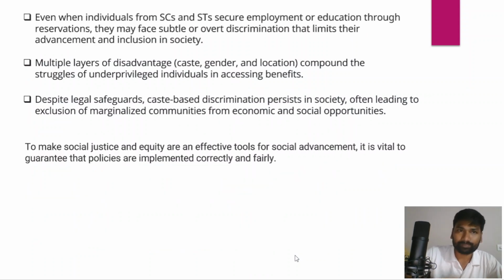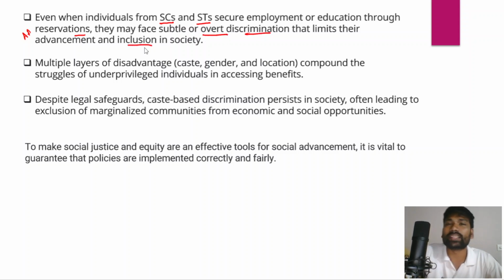And in fact, even when individuals from scheduled castes and scheduled tribes secure employment opportunities, becoming government employees because a reservation has been provided for scheduled castes, scheduled tribes and OBCs in government education or government jobs, through the reservations, or we could also say affirmative action, they may also face subtle or overt discrimination that limits their advancement and inclusion in society.